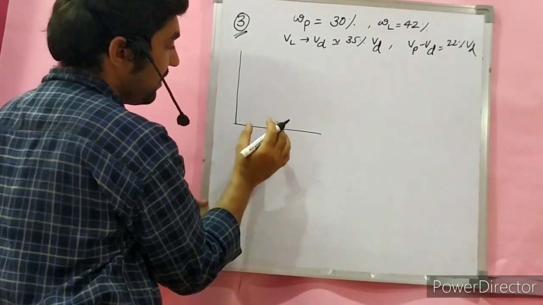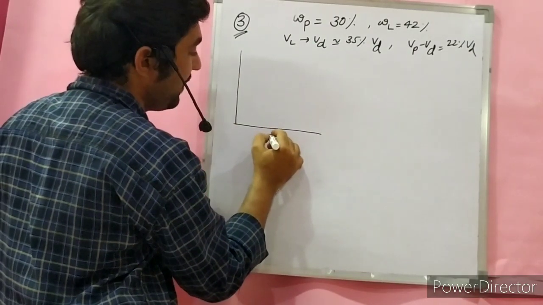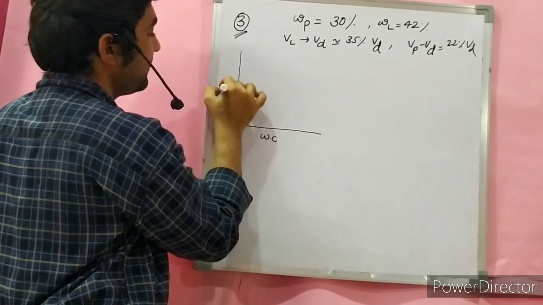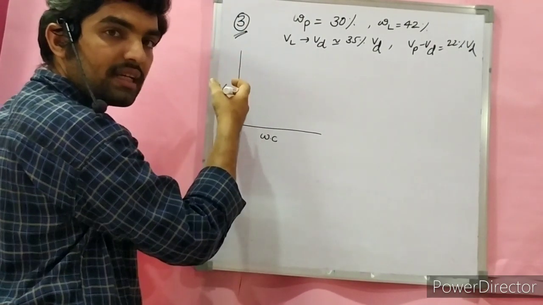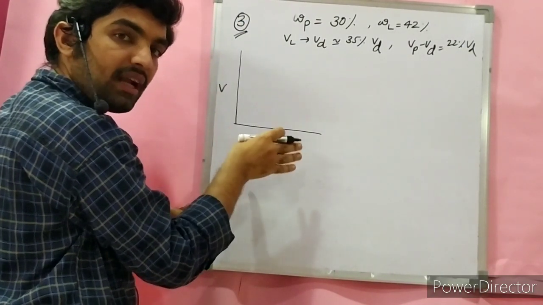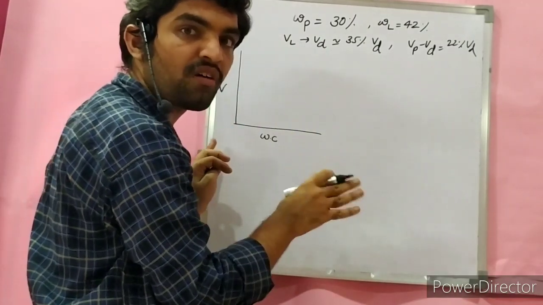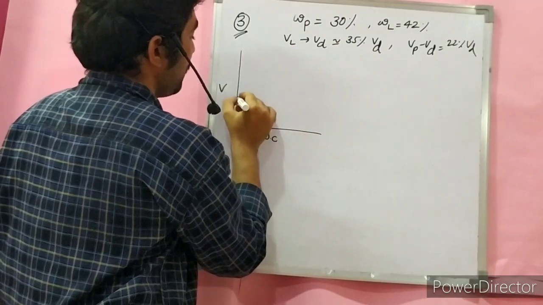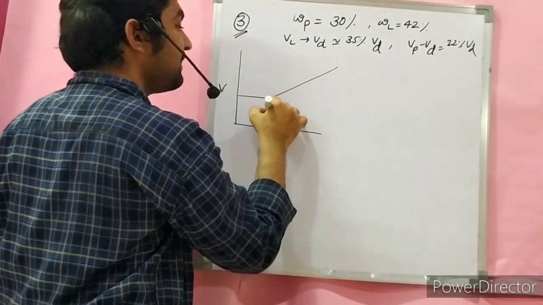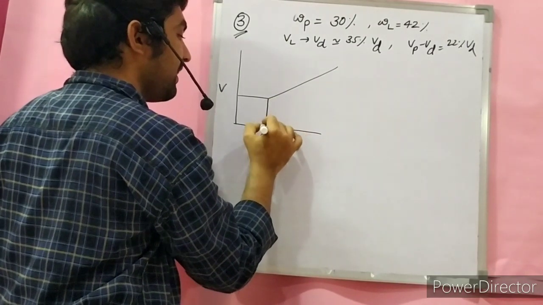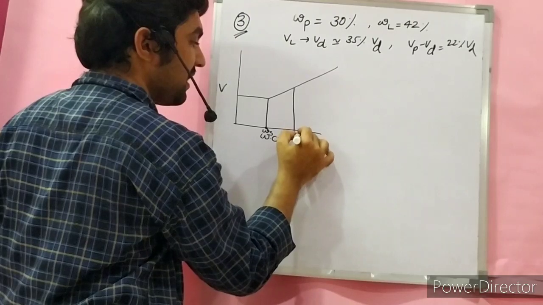See here, the independent quantity is always represented on the x-axis. The independent quantity is water content. What is changing is the percentage volume of the soil. The changing quantity is represented on the y-axis. This is the property of any graph. So what do we know? We know this curve. What is this curve called? Consistency curve. What is this water content? Shrinkage limit. Next water content, plastic limit.